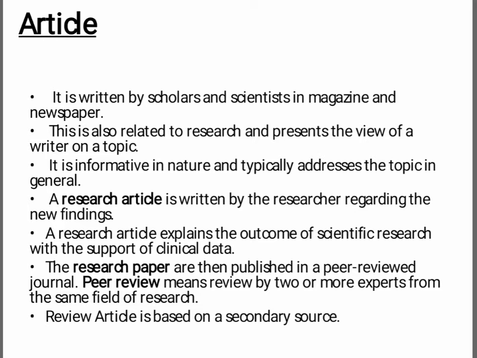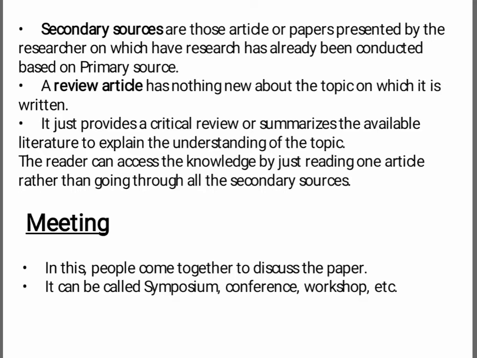The research papers are then published in a peer-reviewed journal. Peer review means review by two or more experts from the same field of research. A review article is based on a secondary source. Secondary sources are those articles or papers where research has already been conducted based on a primary source. A review article has nothing new about the topic on which it is written.